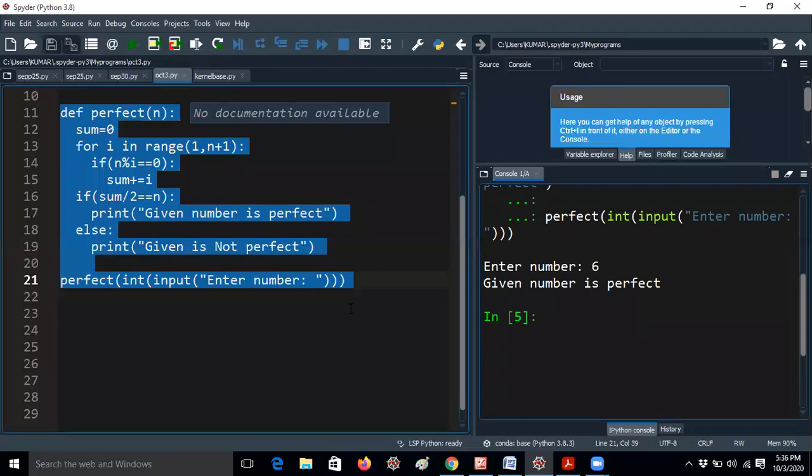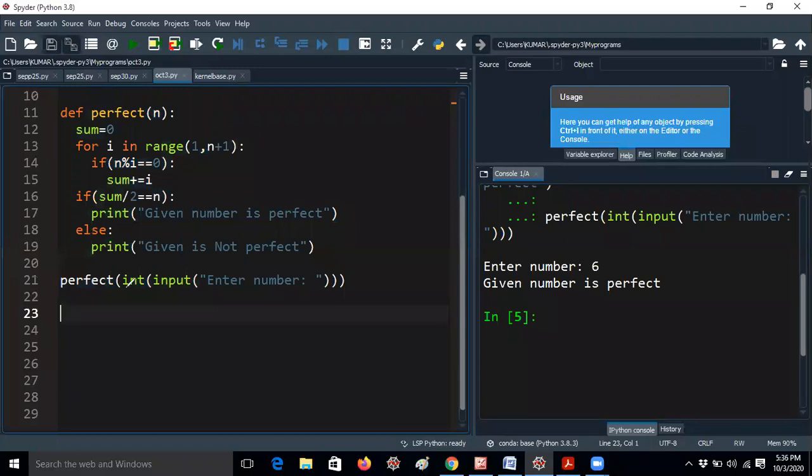Let me look at the function. The function name is perfect, taking int of input of enter number. She is not taking any variable like n equal to; she is directly writing it like this, so this is also fine. In the prompt, for example, I am giving the number 6. This 6 will be copied, meaning in this entire line it is 6. Now perfect of 6 means 6 will be assigned to n. Now the n value is 6, guys.